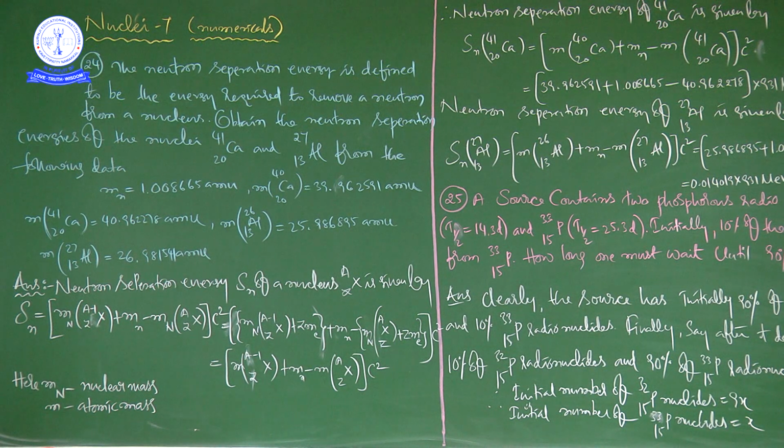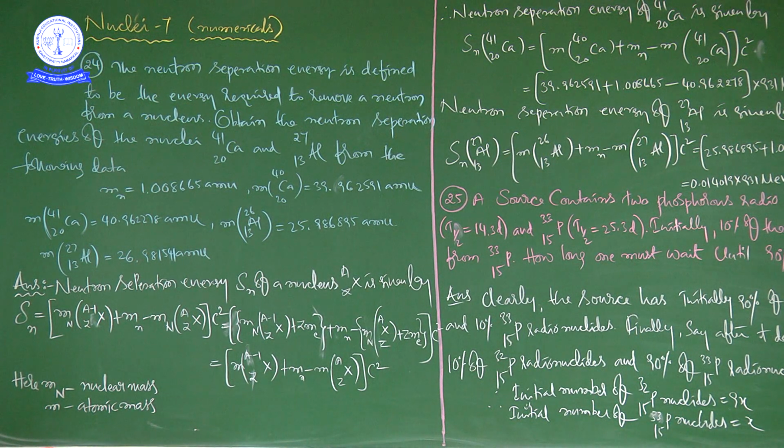Obtain the neutron separation energies of the nuclei calcium 41/20 and aluminium 27/13 from the following data. To calculate the neutron separation energies for these nuclei, we need some data, and that is the data they have given here.